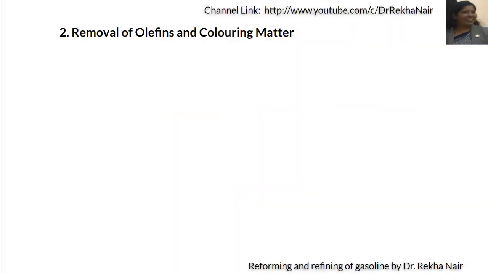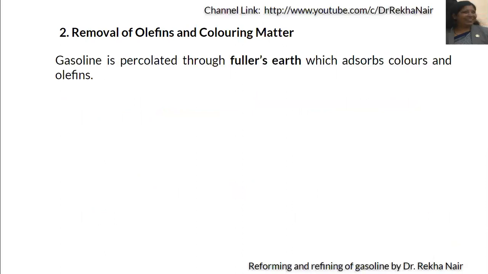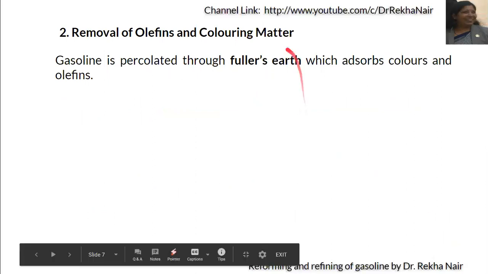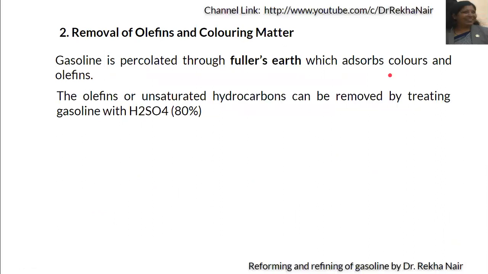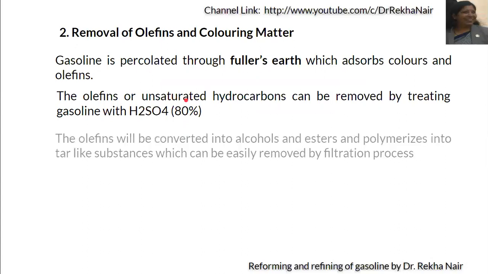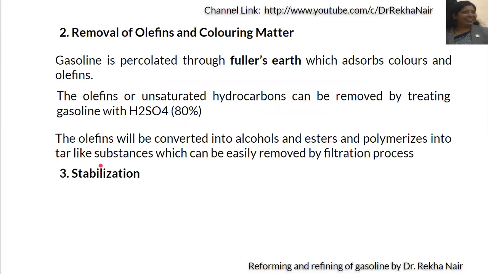The second process is removal of olefins and coloring matter. To remove olefins and coloring matter, we can percolate gasoline through Fuller's earth. Fuller's earth can absorb colors and olefins. The olefins and unsaturated hydrocarbons can be removed by treating gasoline with 80% H2SO4 also. The olefins will be converted into alcohols and esters. This in turn will polymerize into tar-like substances which can be easily removed by again the filtration process.